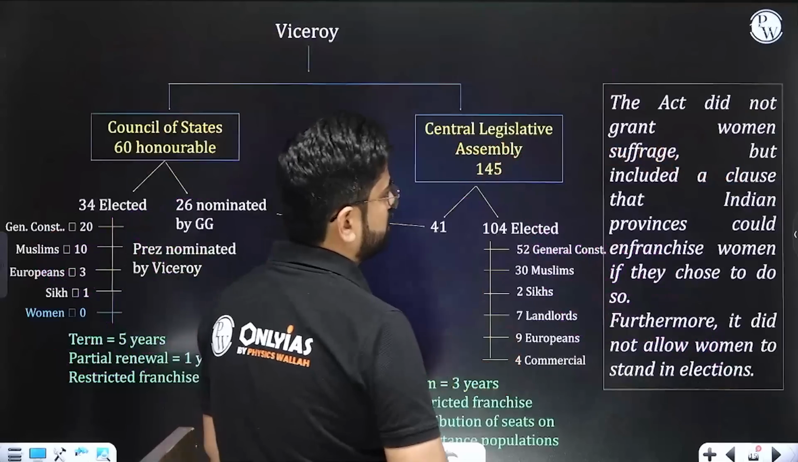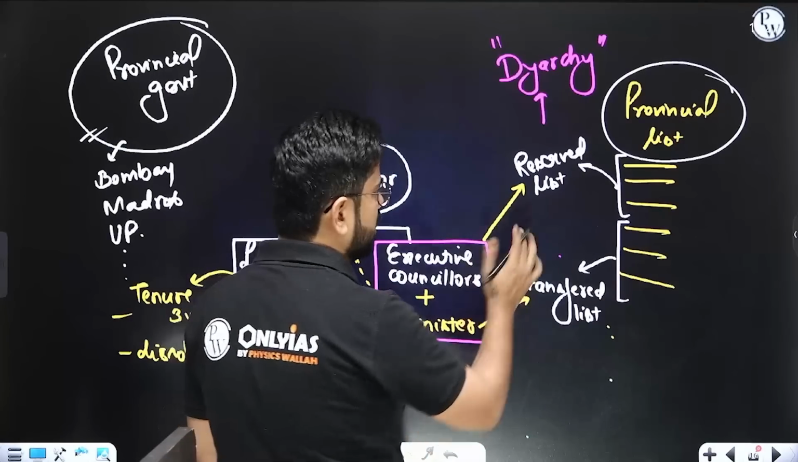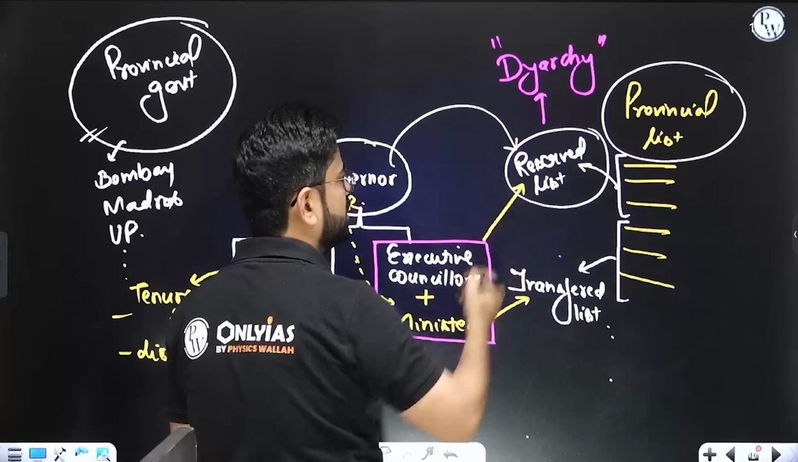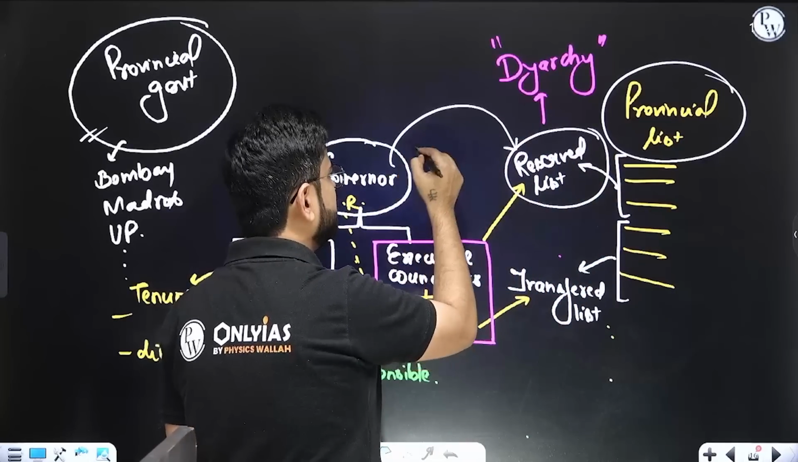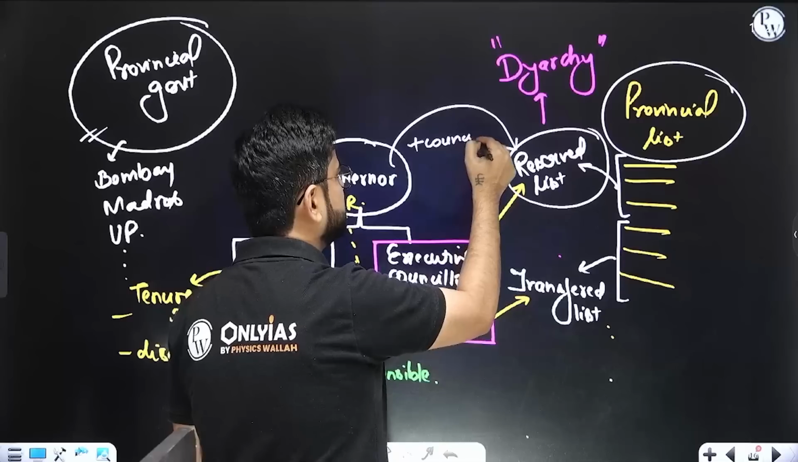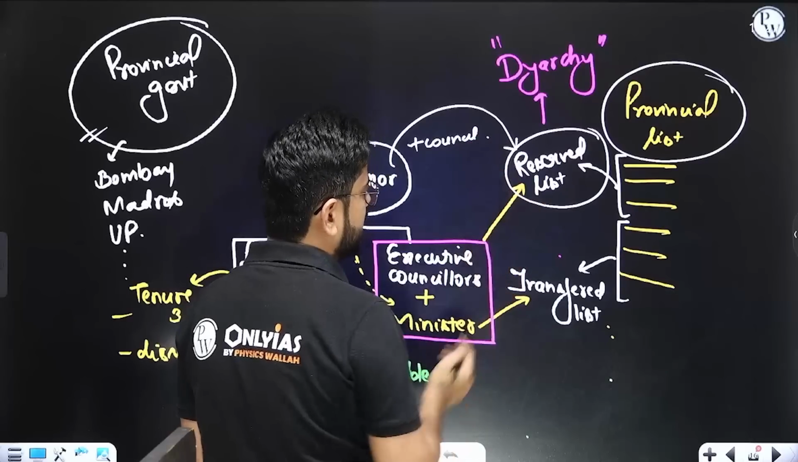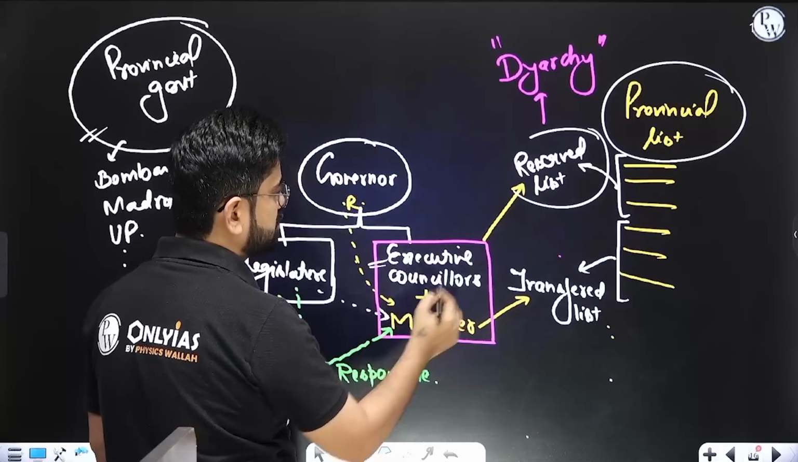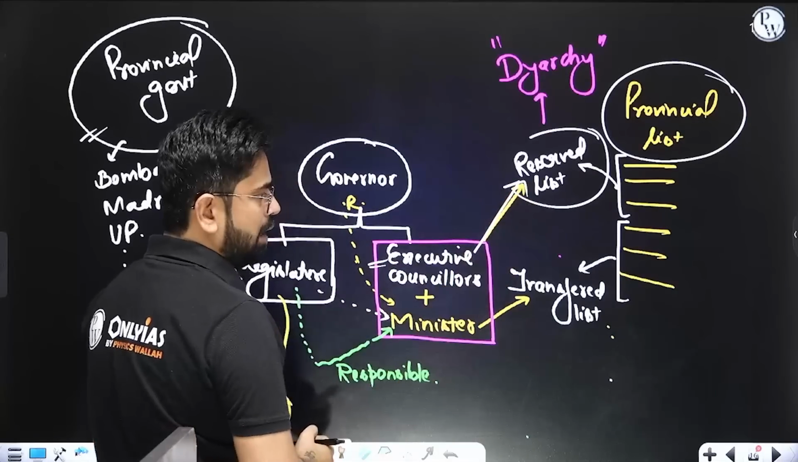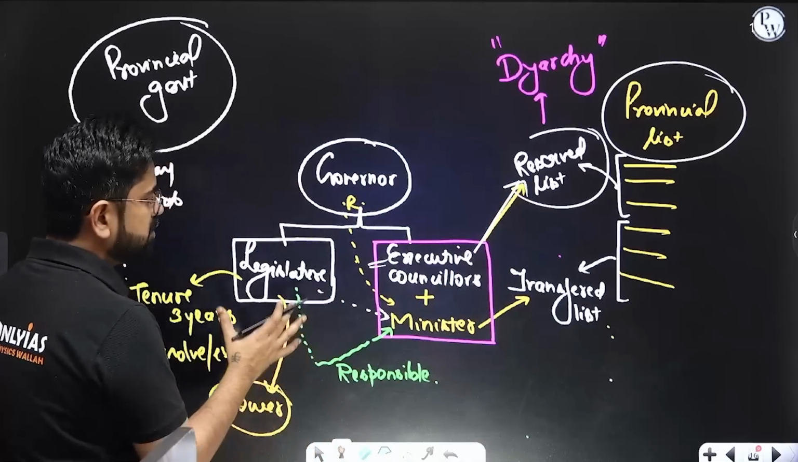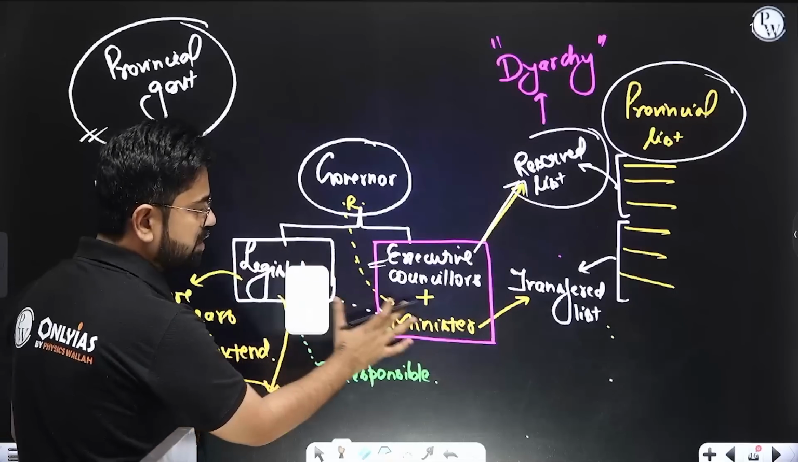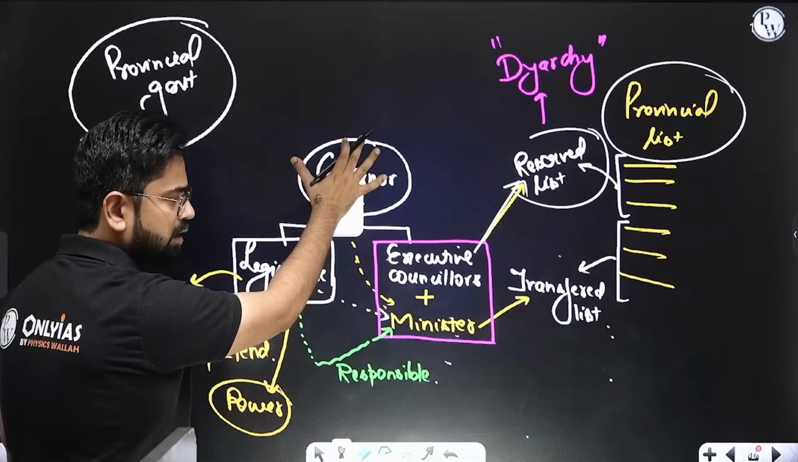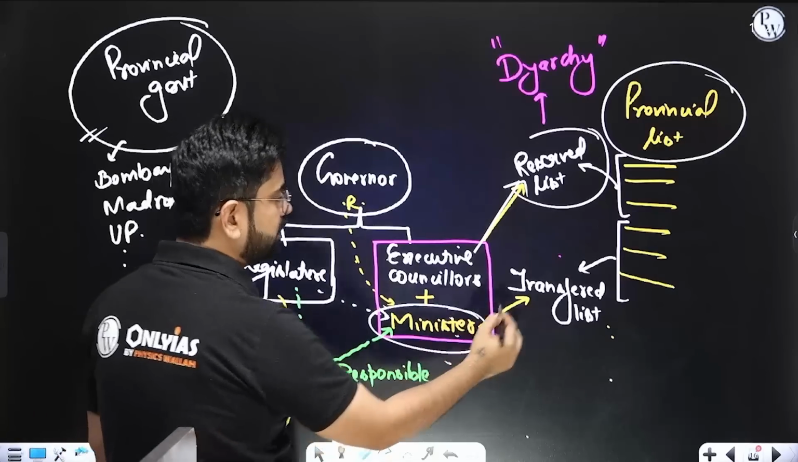Reserved and transferred. What is going to happen over here is that the reserved list will be under the direct purview of the governor, right? With the help of some executive councillors, he will be taking care of the reserved list. But then there are some ministers who are selected from the legislature, who are responsible to the legislature and responsible to the governor. They will be managing the transferred list.